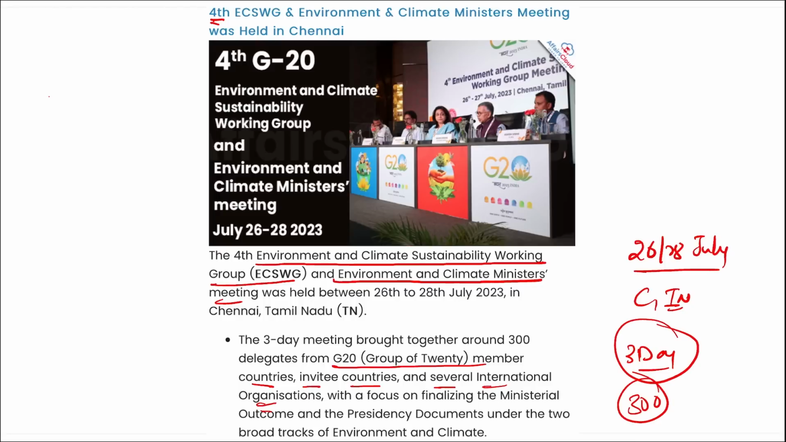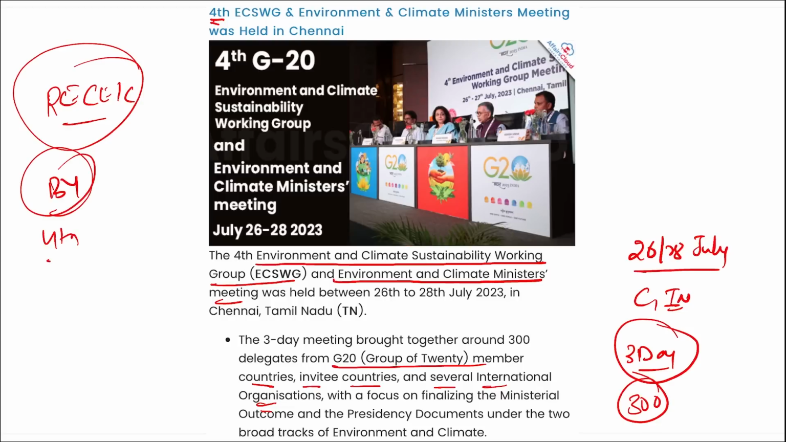Then if we talk about this meet, remember here the Resource Efficiency Circular Economy Industry Coalition was launched. What is this Resource Efficiency Circular Economy Industry Coalition? This was launched by our Union Minister for Environment, Forest and Climate Change, Bhupendra Yadav ji, right, during this 4th edition of the Environment and Climate Sustainability Working Group meeting. The objective of this coalition, RECEIC, is to unite nations, industries, and experts in their endeavor to propel the global circular economy.